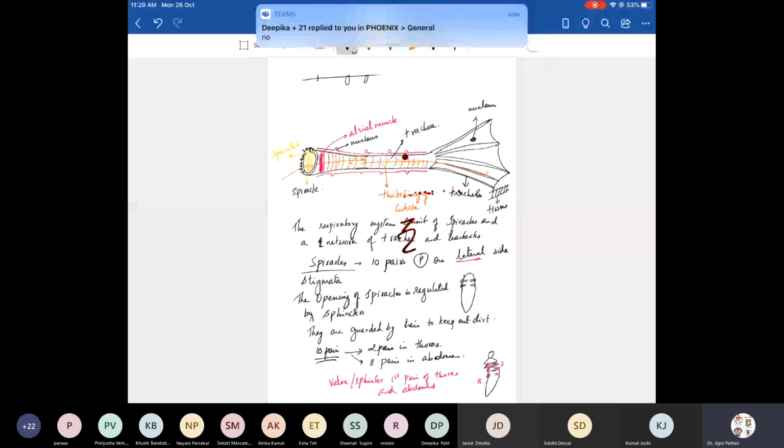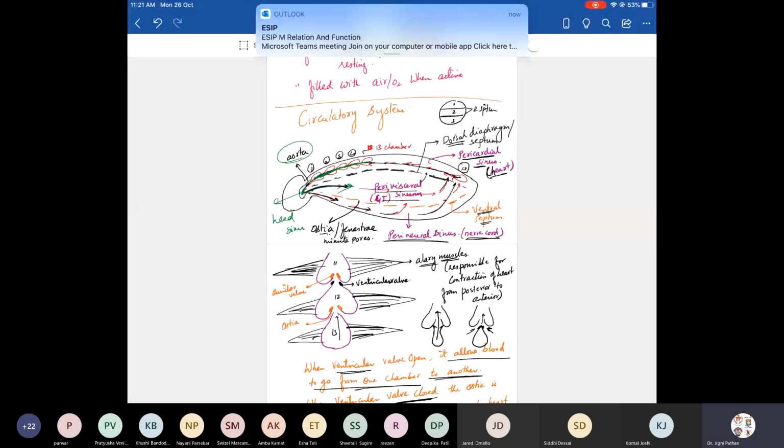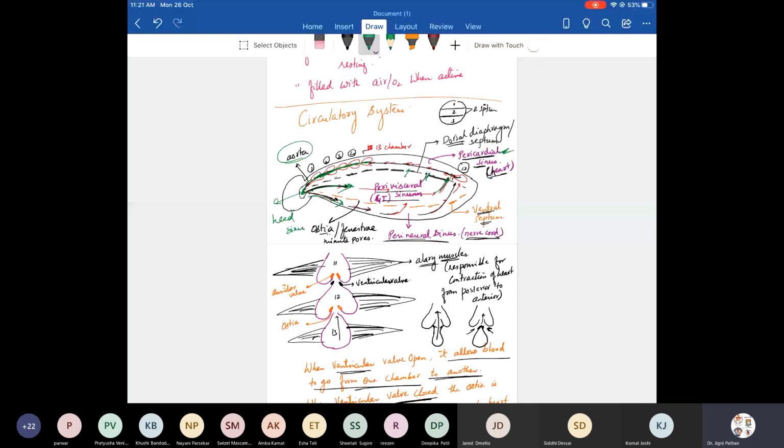This is called head sinuses. After the aorta, it enters the head sinuses. From the head sinuses, it enters the perivisceral and perineural sinuses. From the perivisceral and perineural, it can enter the pericardial sinus through the fenestrae, the openings. From the pericardial sinus, it again enters the heart. This is the flow of the blood.